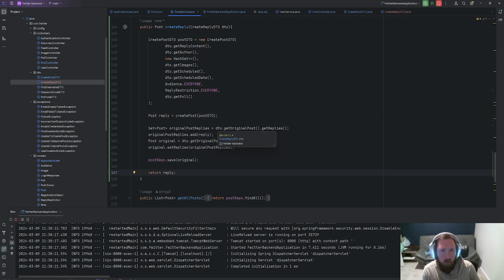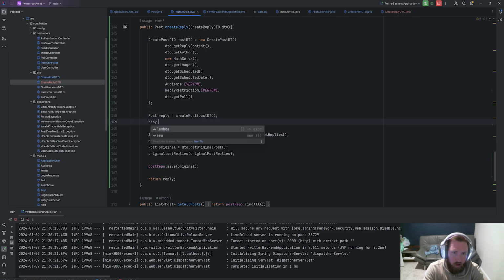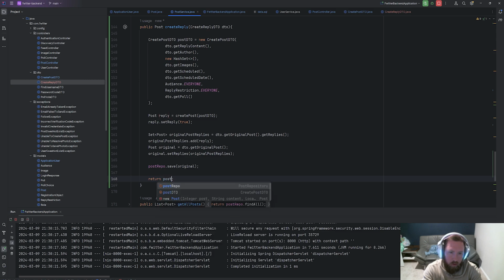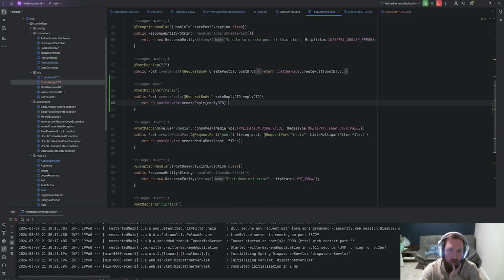So we need to deal with this because our create post DTO, the lazy way would be to say this dot reply dot set reply to true. That'd be the lazy way to do it. We can set reply to true, and then we can say post repo dot save reply. This is the lazy way to do this. Will it work? I don't know. But we already set up the post controller, right? Post controller already has slash reply. So I guess let's go into Postman and see how much of a mess we can make.